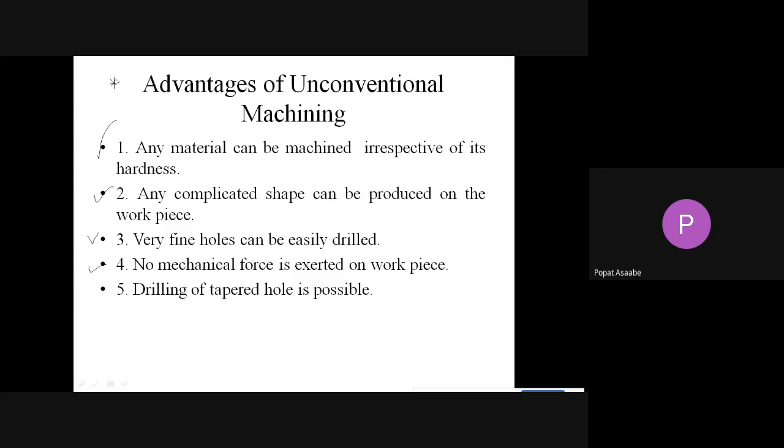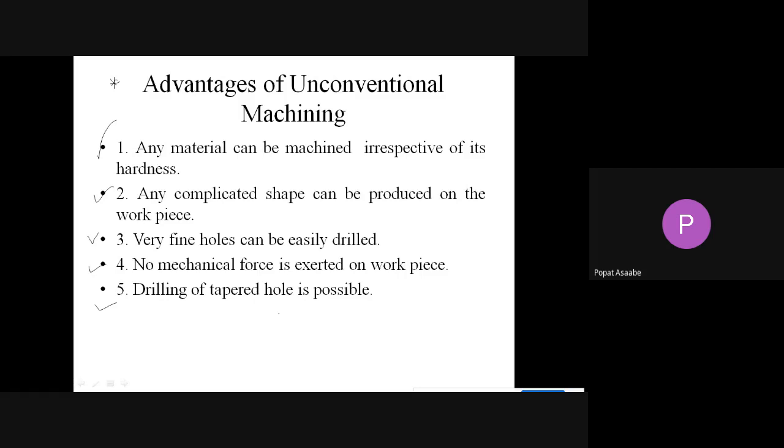The fourth advantage of unconventional machining is that no mechanical force is exerted on your workpiece. And the last advantage is that drilling of a tapered hole is possible.